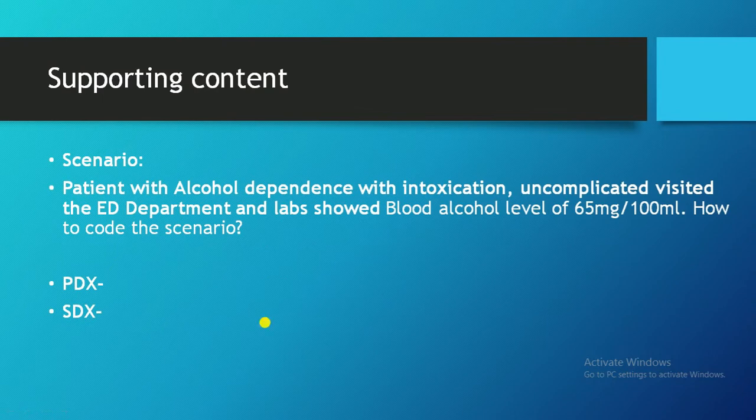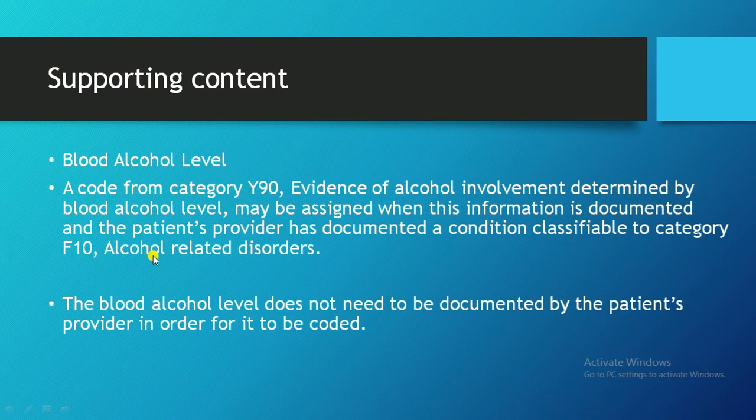A patient with alcohol dependence with intoxication has visited the emergency department, and the doctor has done the lab test for the blood alcohol determination. The blood alcohol level is 65 mg. So how to code the scenario? As I told, the guideline applies here. Alcohol dependence is the F10 category, and the blood alcohol is the Y90 category. So both will apply here as per the guideline, as we have seen.